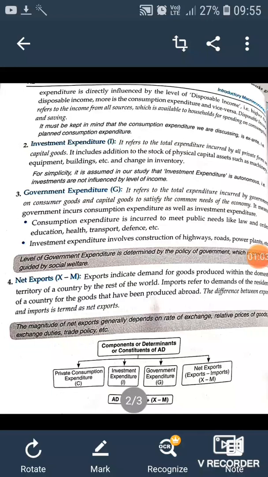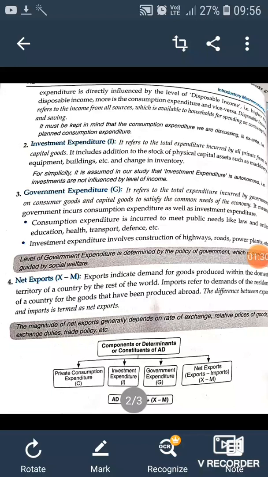It is done by the private firms. They are planning investment for the coming year, and that planned investment is known as their investment expenditure. This expenditure can be on the addition of stocks, machinery, building, equipment, anything.